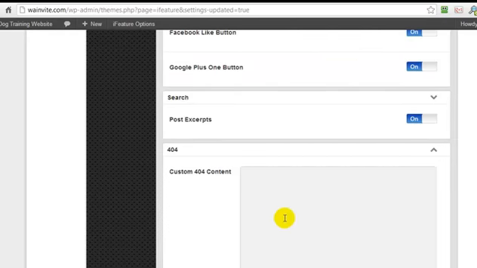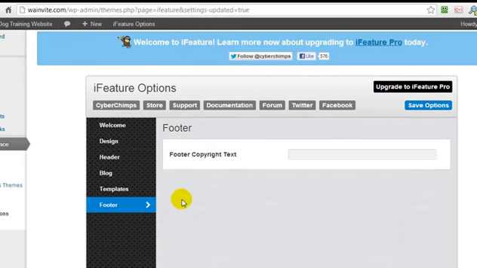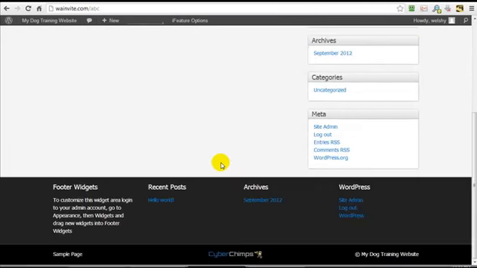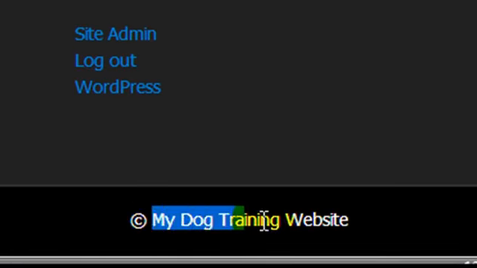This is an area where you can enter in some of your own content or a script, or basically tell them, look, I'm sorry, the page is no longer available. Or you can enter in a redirect script and it will take them back to the home page. Now the footer, this is where we can enter in our copyright text. If you leave it blank, it's going to use the website title.